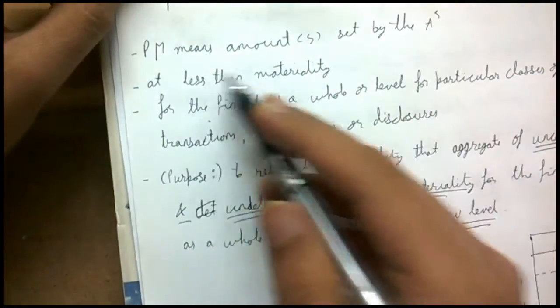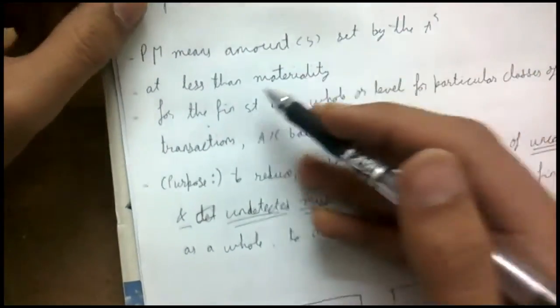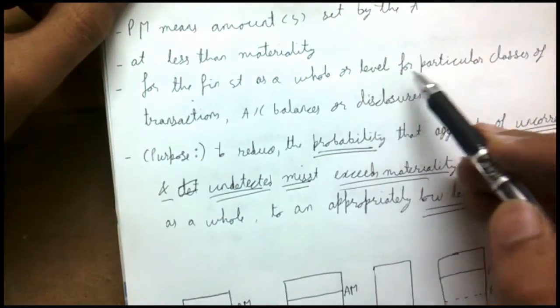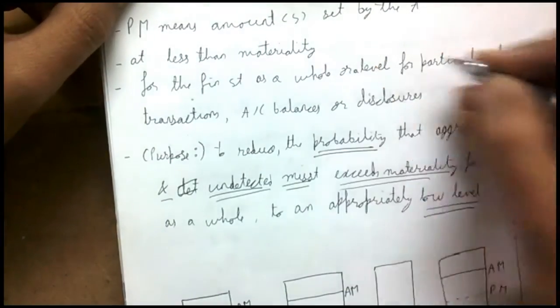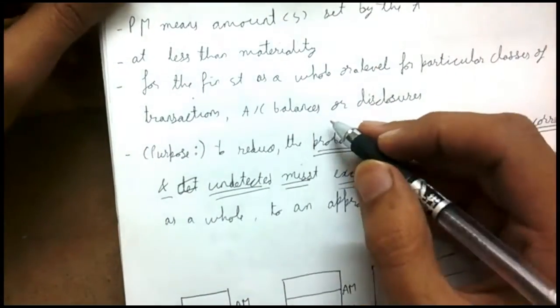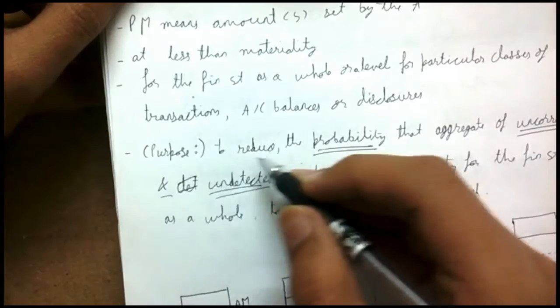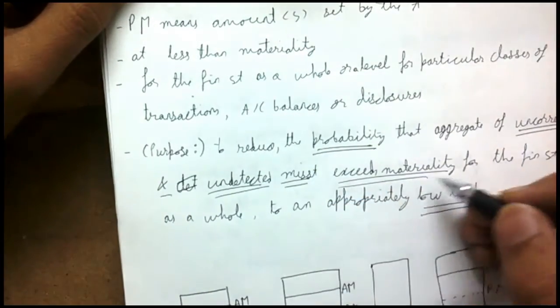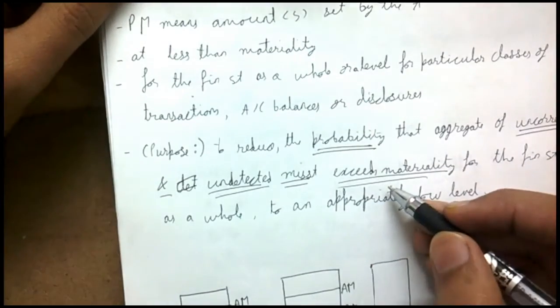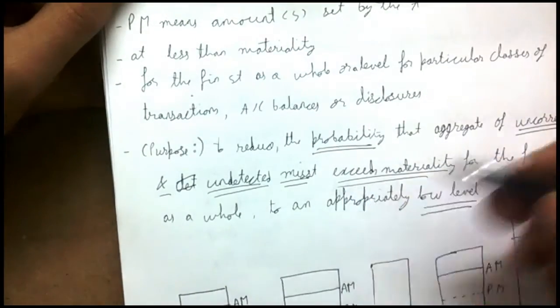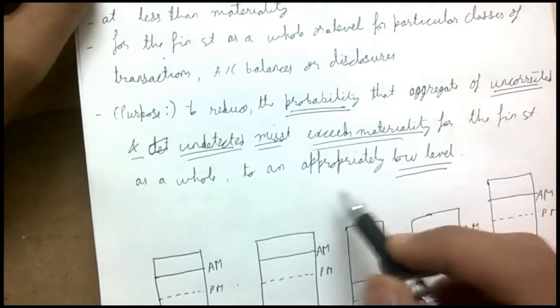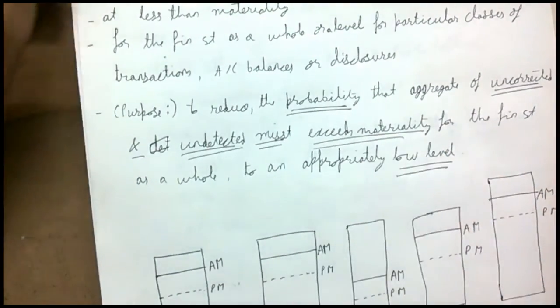So we can go through it. Performance materiality means the amount set by the auditor at less than the materiality level for the financial statement as a whole, or a level for particular classes of transactions, account balances or disclosures. The purpose is to reduce the probability that the aggregate of uncorrected and undetected misstatements exceeds materiality for the financial statement as a whole to an appropriately low level. This is what performance materiality means.